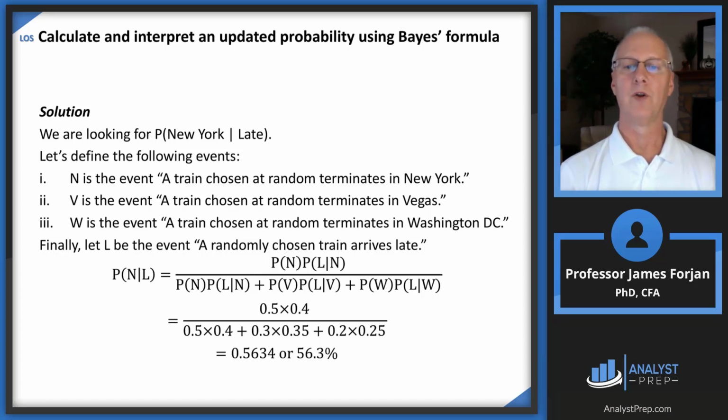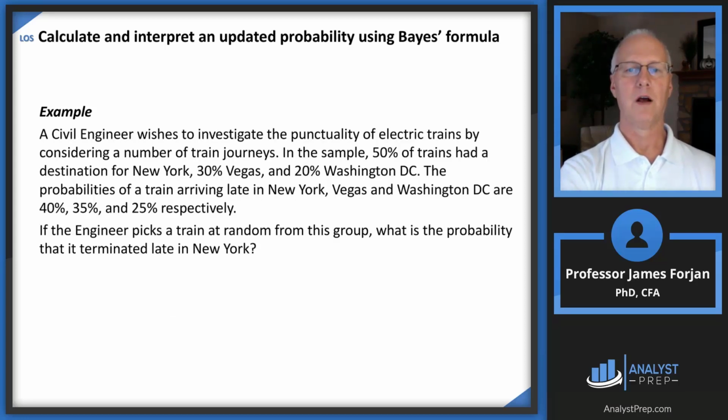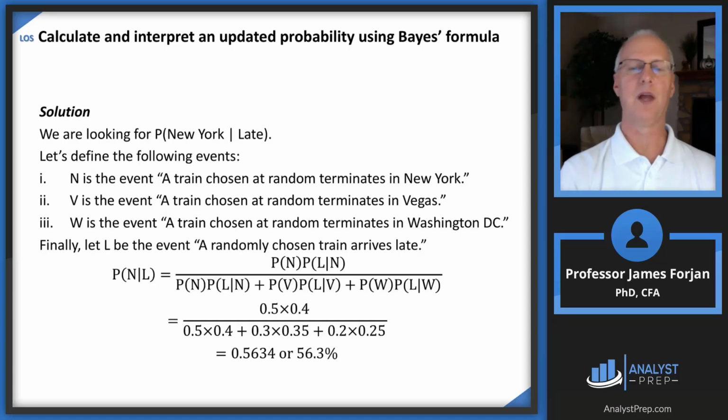Notice in the numerator, we're taking the probability that we pick New York. The probability of a train arriving late in New York is 40%, and the probability that any train in the sample goes to New York is 50%. So the numerator is 50% of the trains go to New York and 40% of those are late. And then the denominator is the sum of all of that same thing.